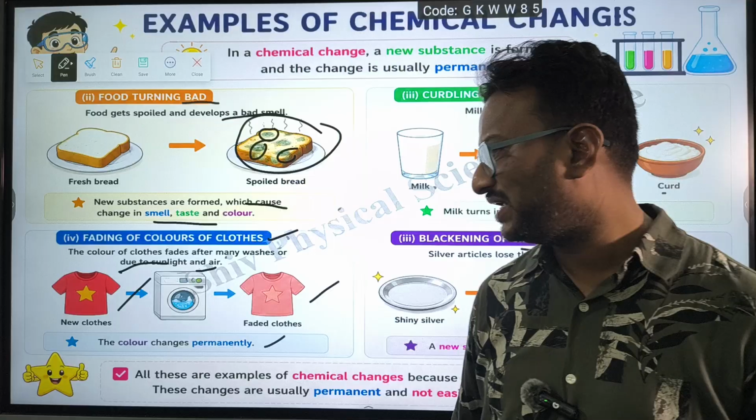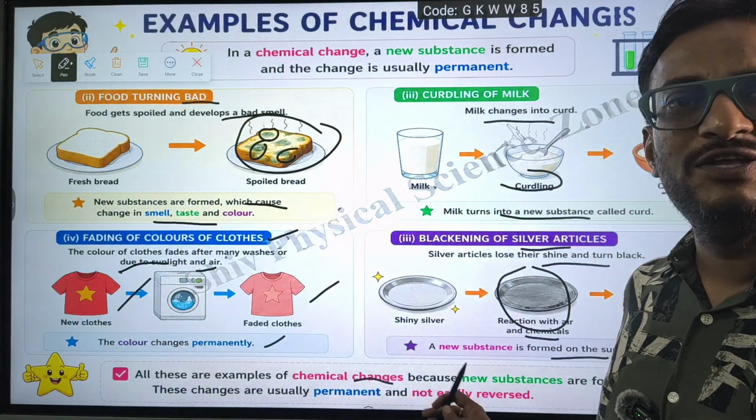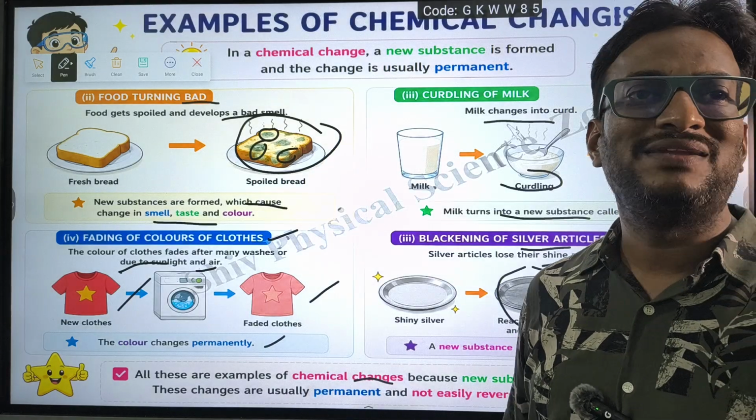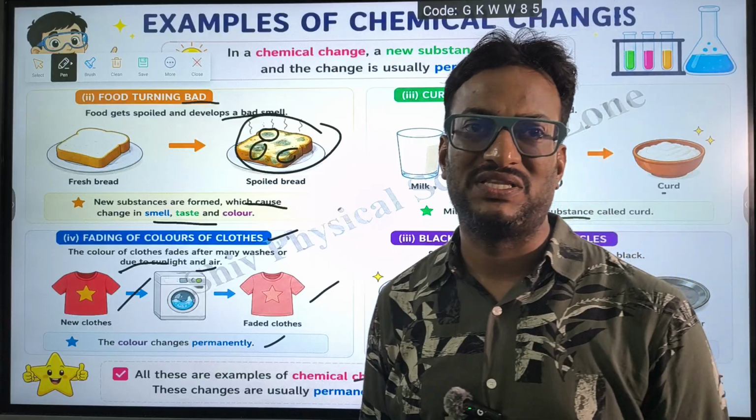So all these changes are examples of chemical changes, because a new substance is formed, and these changes are permanent. Remember that, children.